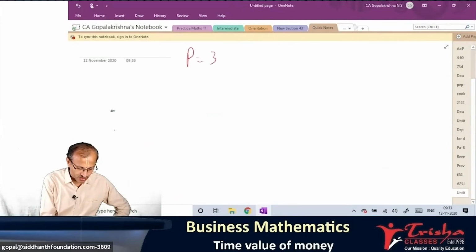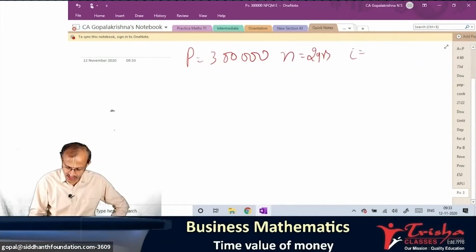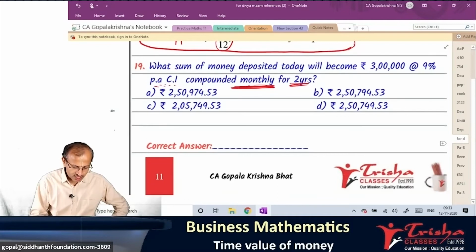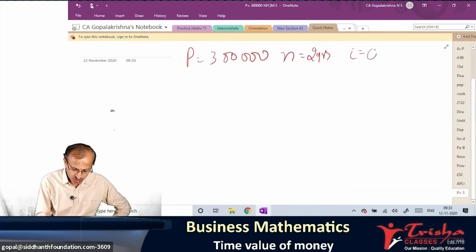P 3 lakh. Okay. N is 2 years. What is the interest rate given to you? Interest rate is given as 9% per annum CI. So what is that I for working? I is equal to 0.09.